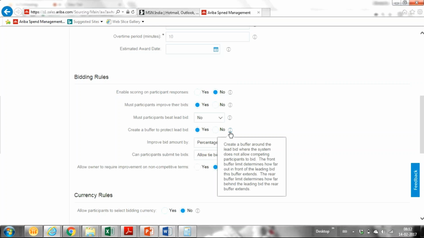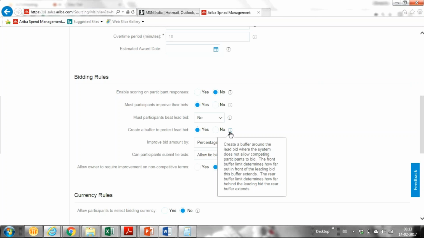You can read this as well. So it's like creating one area where he cannot bid in between. He has to bid less or bid more, but if you are creating a buffer, he cannot bid there.